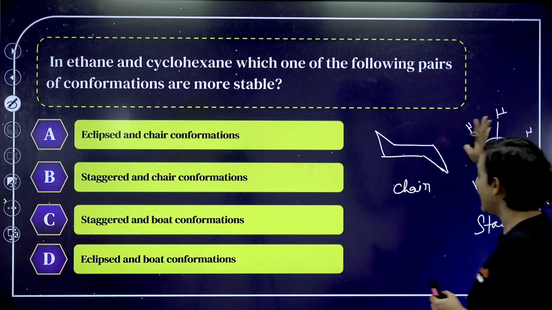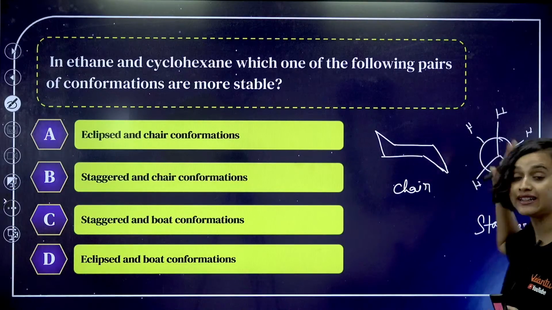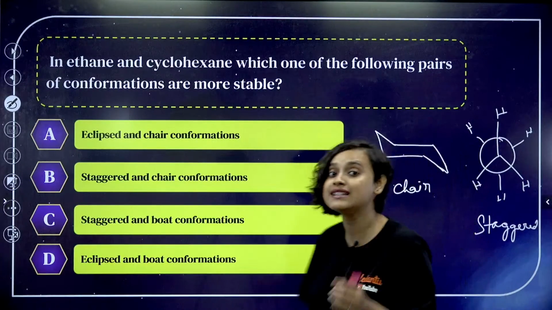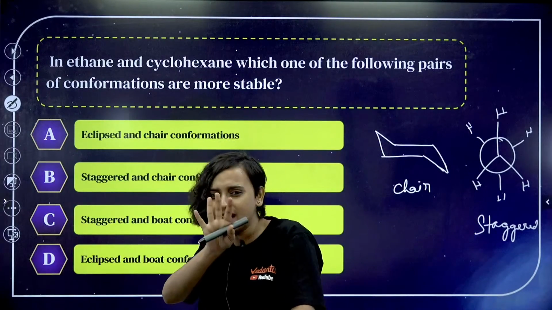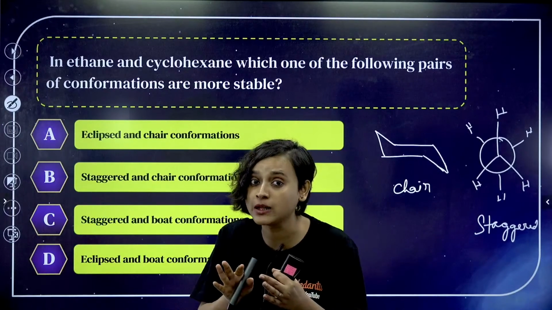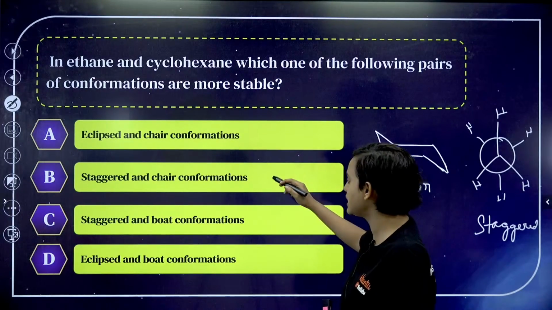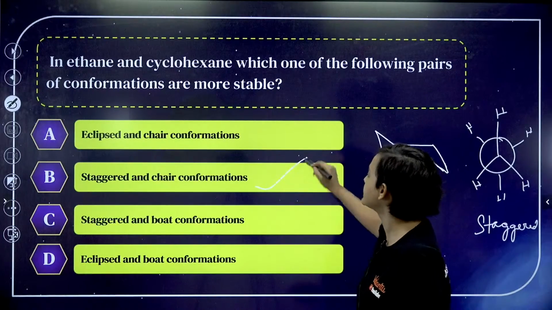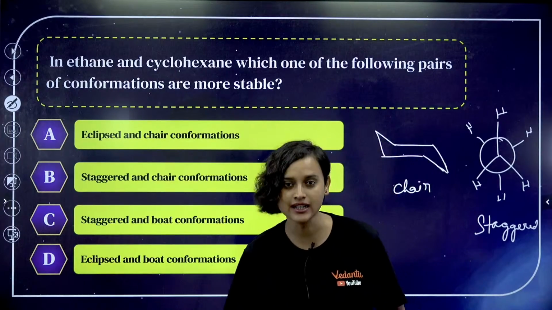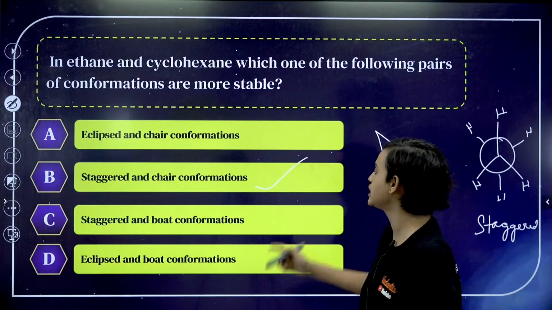In these conformations, everything is very far away. Once they are far away, there will not be much repulsion and they will be more stable. So can we say that it is option B? Staggered and chair conformations, right?